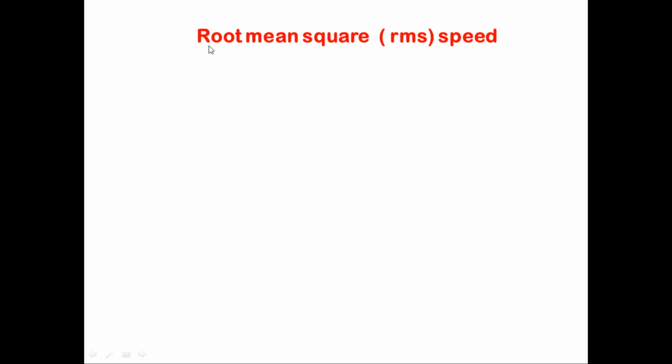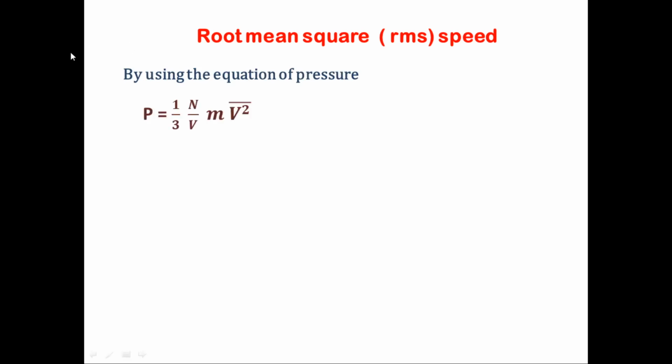So this expression for root mean square speed we determine today by using the equation of pressure, because this equation of pressure we already discussed in the previous lecture in the introduction part. So let's discuss the expression for root mean square speed of gas molecules by using the equation of pressure. Let's see the equation of pressure. P is equal to 1/3 N upon V into mv square.